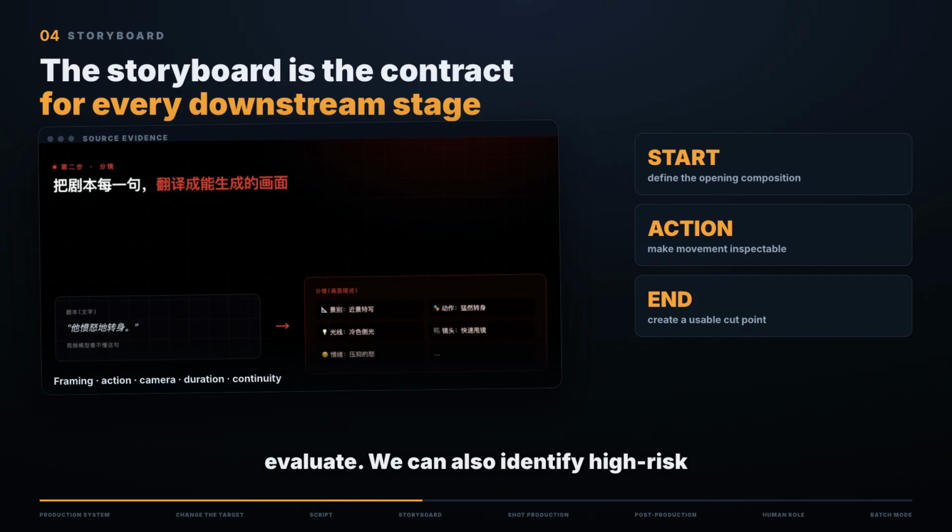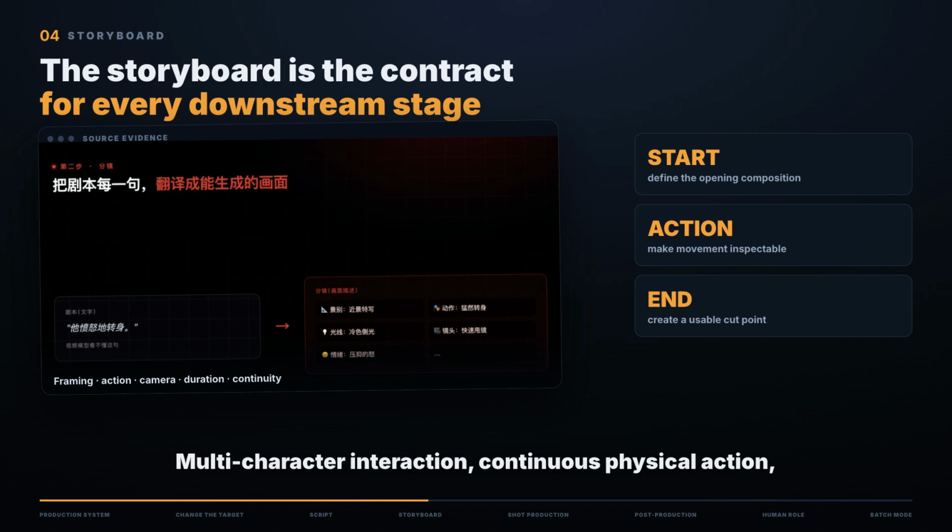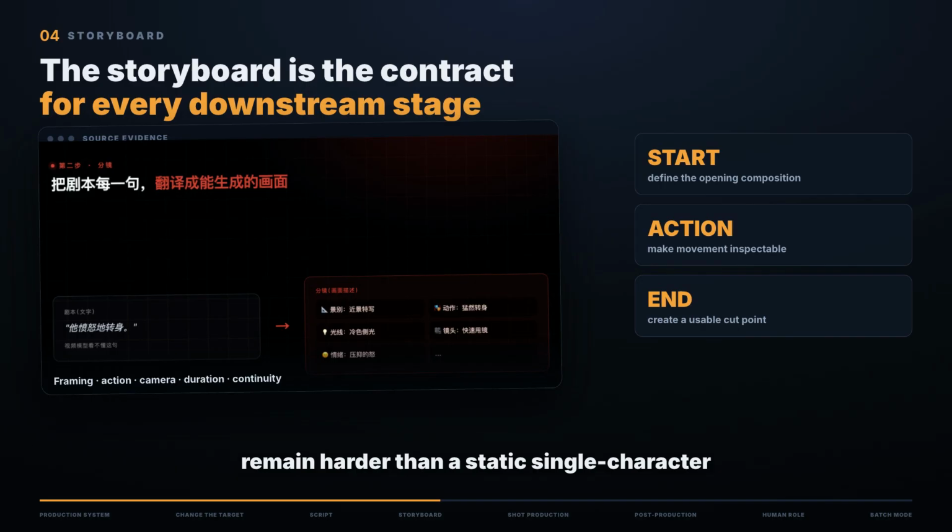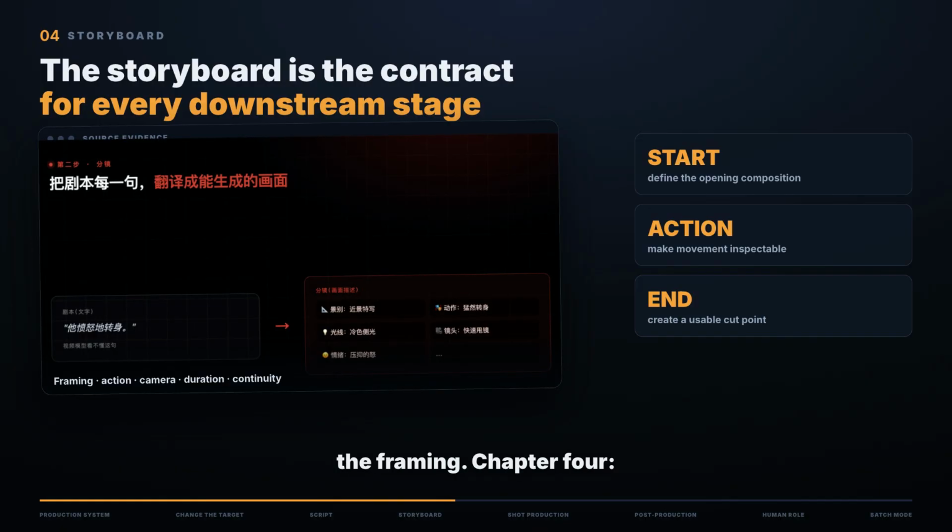We can also identify high-risk shots before spending generation time. Multi-character interaction, continuous physical action, hands, occlusion, and strict character consistency remain harder than a static single-character shot. Sometimes the correct solution is not a stronger prompt. It is splitting one complex shot into 2 simpler shots or changing the framing.